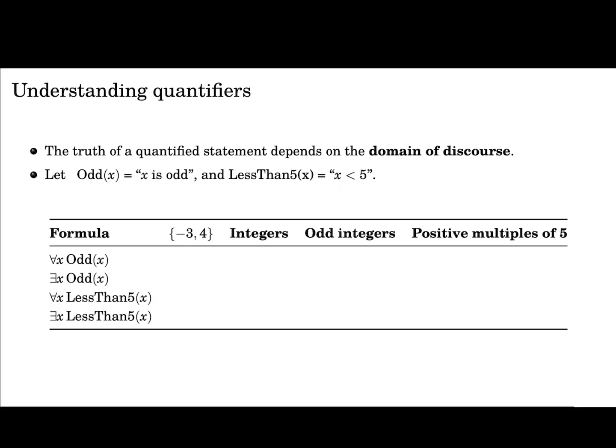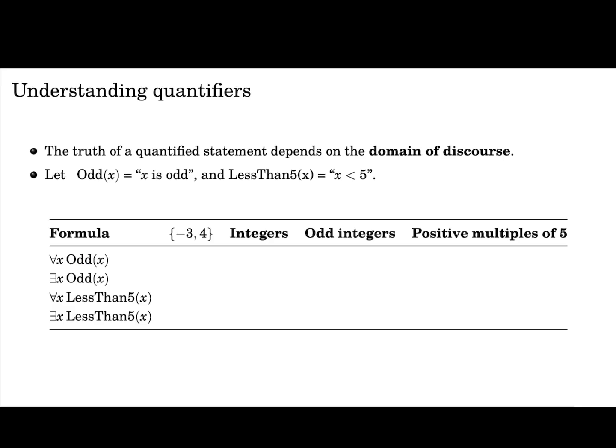And let's consider 4 different domains of discourse. The first domain of discourse will be just the numbers minus 3 and 4. The second domain of discourse will be the integers. The third domain of discourse would be the odd integers. And the fourth domain of discourse will be positive multiples of 5. And so we're going to check how these different quantified statements will change their truth values depending on what we are talking about. So let's start here.